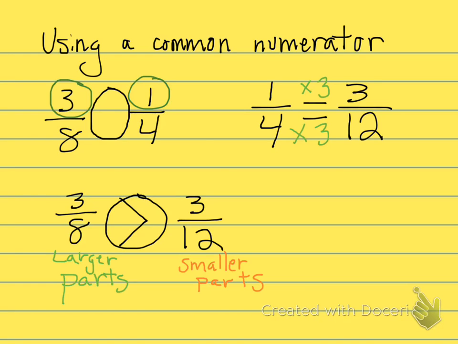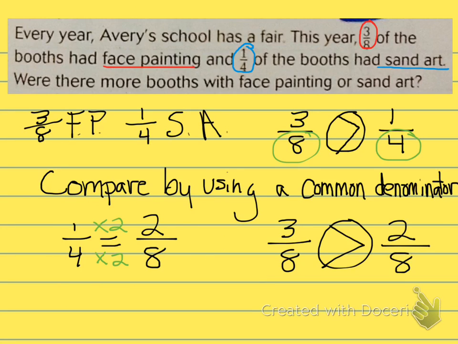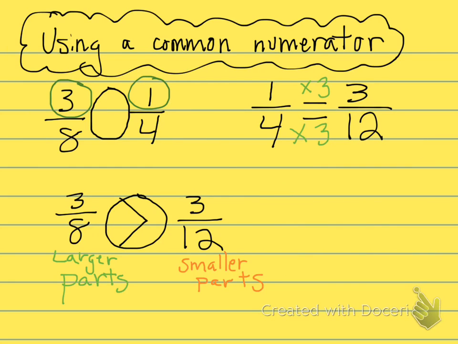Okay, so that's using a common numerator. Previously, we used a common denominator. That is the way that I am so used to doing. But this one makes sense too, and you may use this as well. But the key here is that you need to remember when you're looking at those denominators, the greater the denominator, the smaller the parts. So if you have the same number of parts, you have smaller ones with the one with the greater denominator. Okay, let's look at another problem.